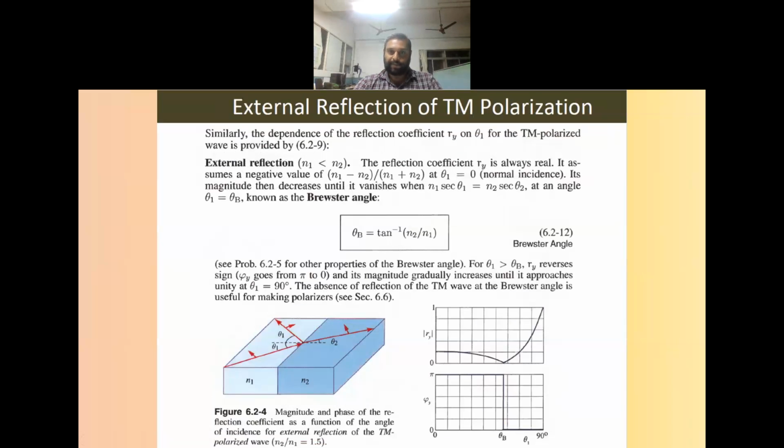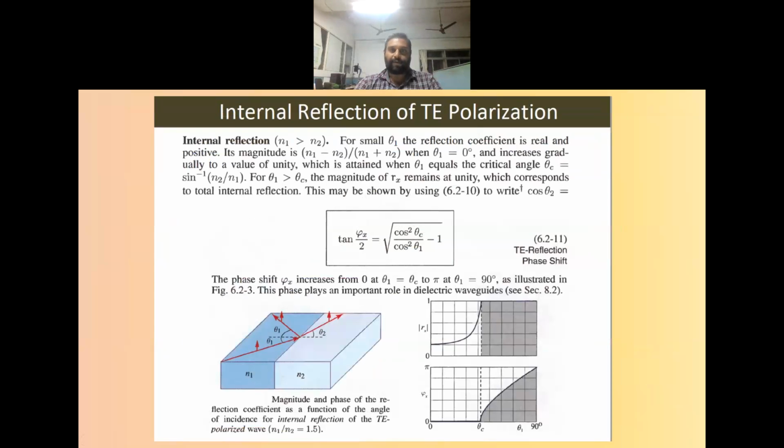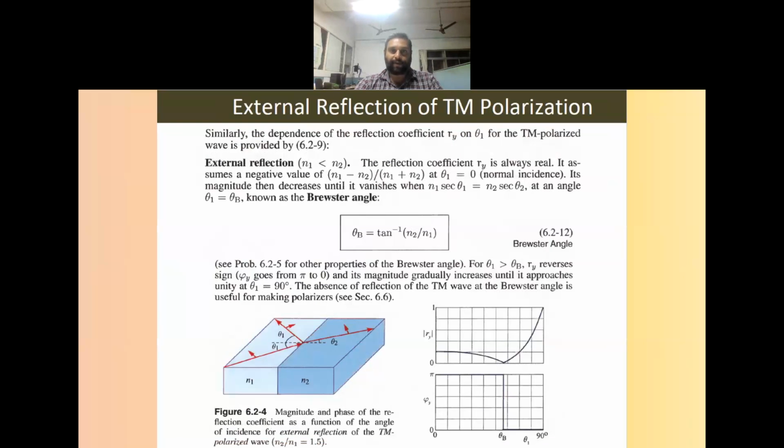And in the case of external reflection with the TM polarization, here also N1 is less than N2. So we will be using the equation corresponding to that from this one, for the TM polarization. If we substitute different values of theta 1, we can see that at the initial points, the value of the reflection coefficient is negative and real, and hence it is showing a phase shift of pi up to theta b, where theta b is the Brewster's angle.